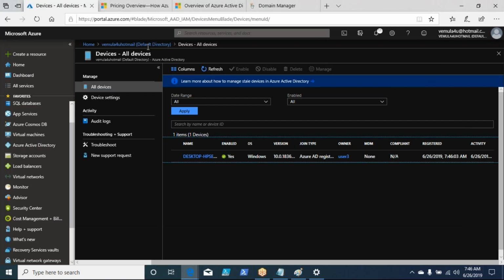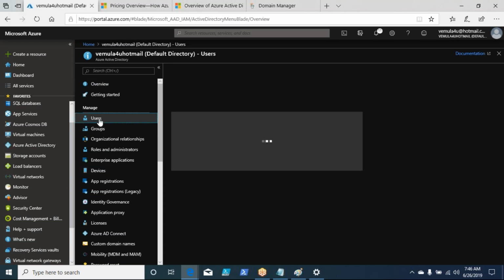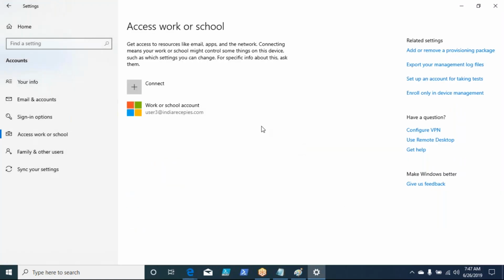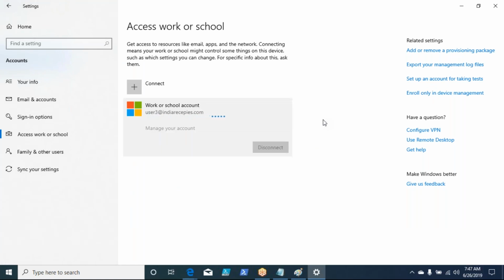Likewise, we will be discussing more details on this later, but you can also add devices, and you can go to the individual user to see what are those devices for him. We had just seen the devices and then applications and then licenses and so on. Likewise, you can also add devices to your Azure Active Directory. I will go and disconnect this. You can always disconnect this particular connection that you made. Okay. So like that, you can go and add your devices to your Azure Active Directory.